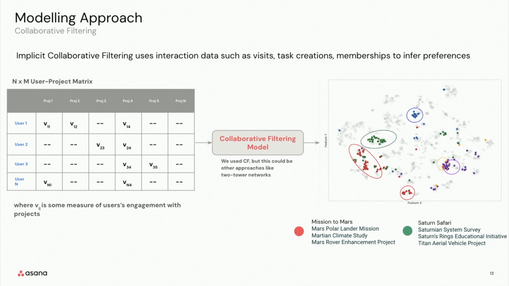So with this data, for each organization that we have in Asana, we developed a user cross project matrix, where values in this matrix were essentially a measure of users' engagement for a given project, V_ij. And this was essentially some weighted combination of different interactions that a user can have with the project. So for example, we took a weighted combination of the number of tasks that a user's created in the project, the number of other users that they've added to the project, and so on.